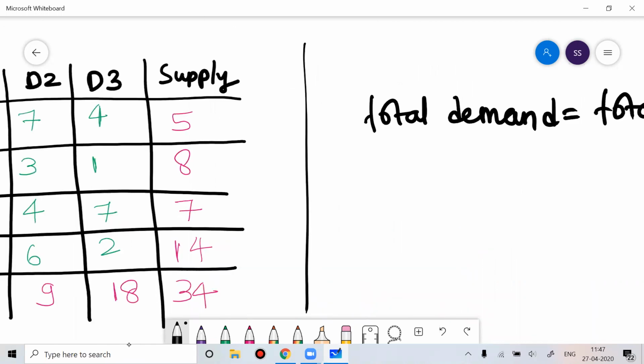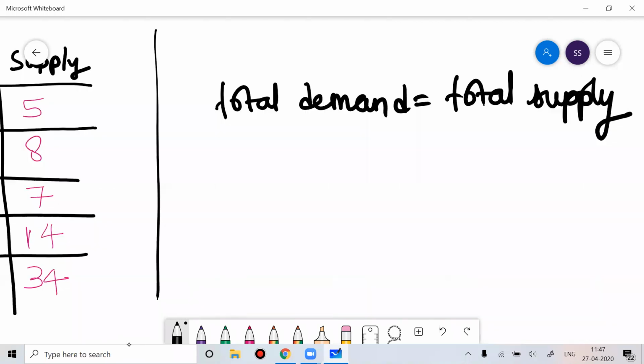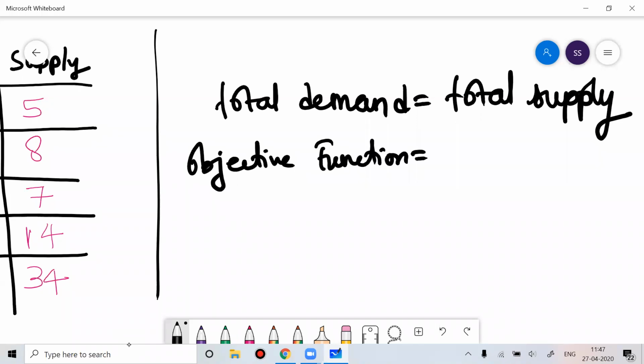that mechanism can only work if your objective function is minimization.